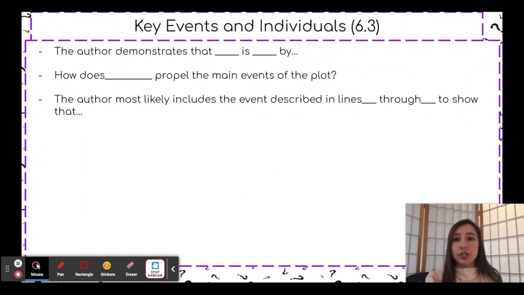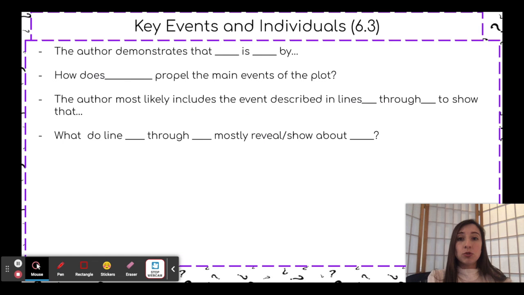Next common question. The author most likely includes the event described in lines blank through blank to show that. So essentially, why did the author include those events and what does it show? I would box out the lines. I would box out show just to remind me I'm trying to find out what the author wanted to show for this. So I would go back to those lines and think about what I, the reader, learned when I read those lines.